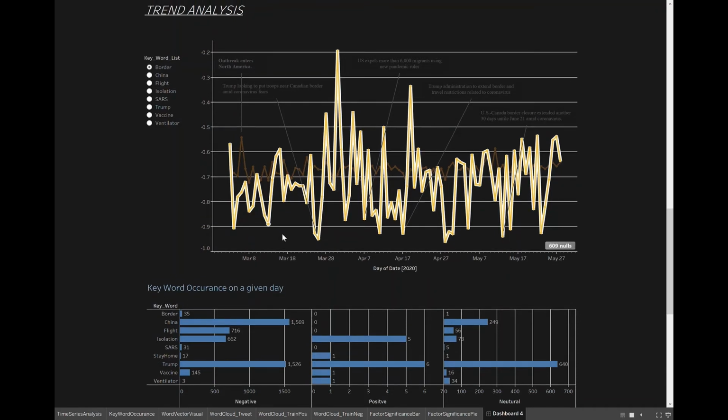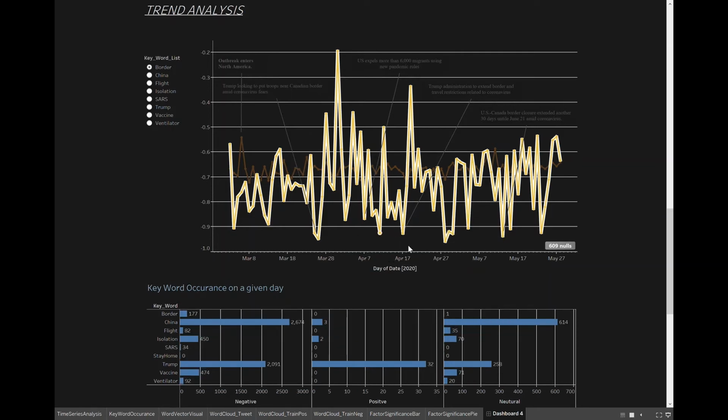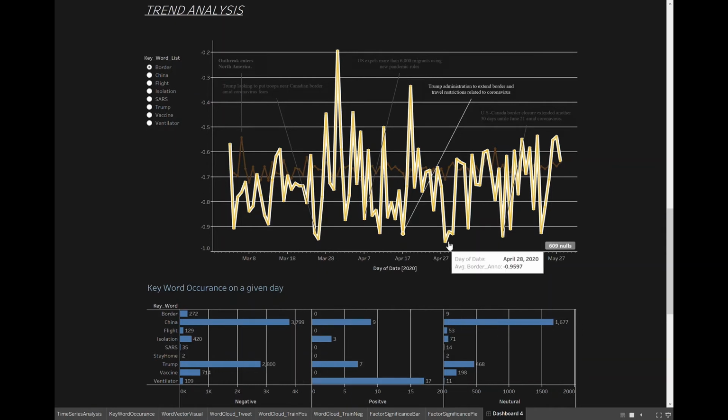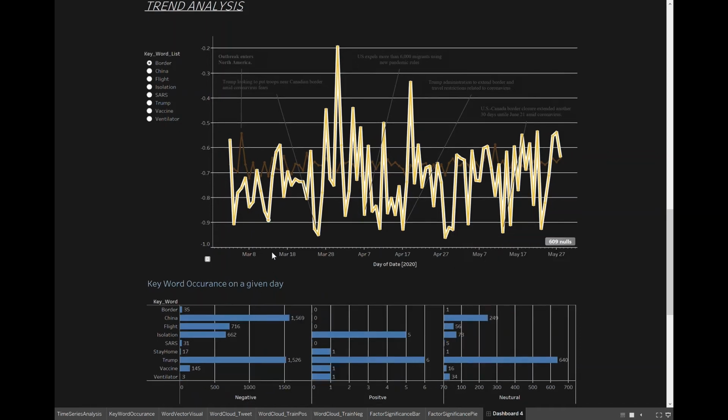An interesting finding here is that the number of occurrences of vaccine has been increasing over time. This implies that the public has paid more and more attention to vaccine development. A possible explanation for this is that people started realizing that vaccine might be the only solution to terminate this virus. Let's use vaccine as an example.